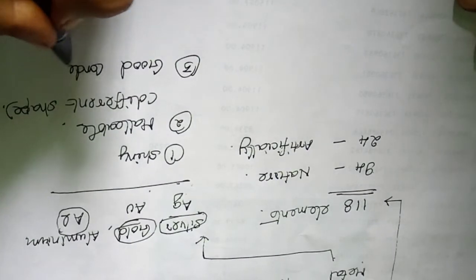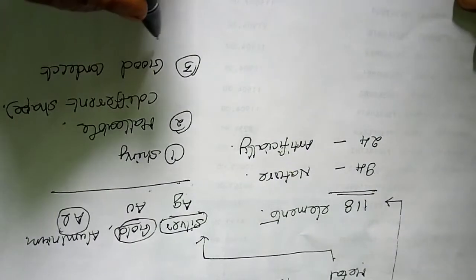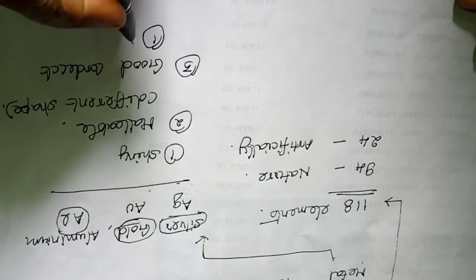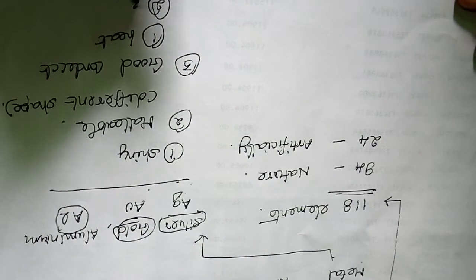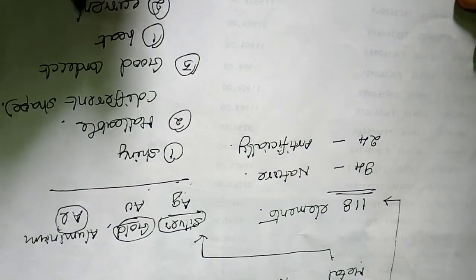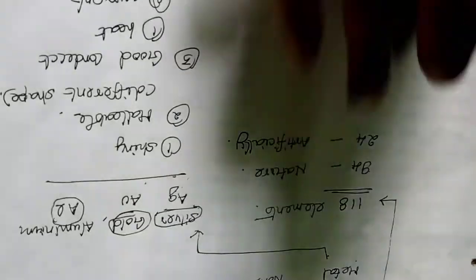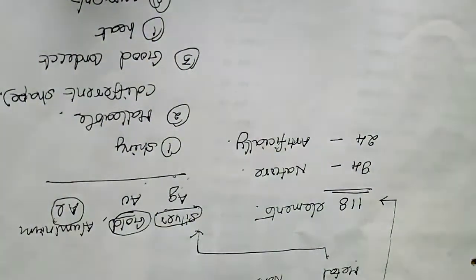That means they conduct heat and electric current very easily. So all metals have these properties.